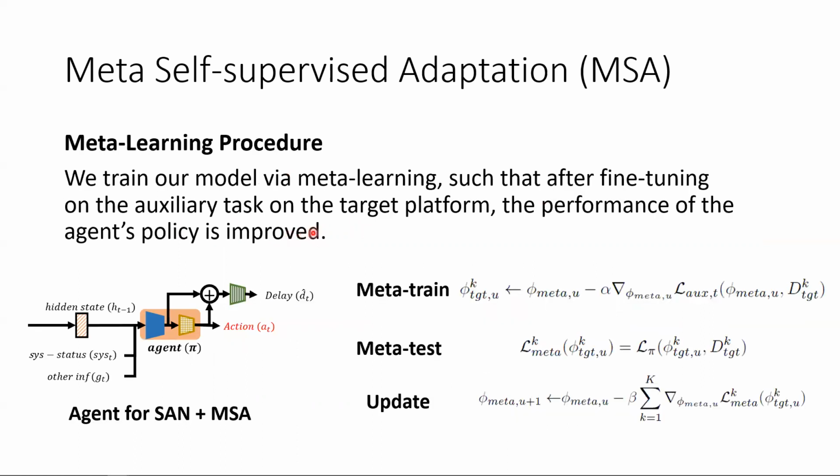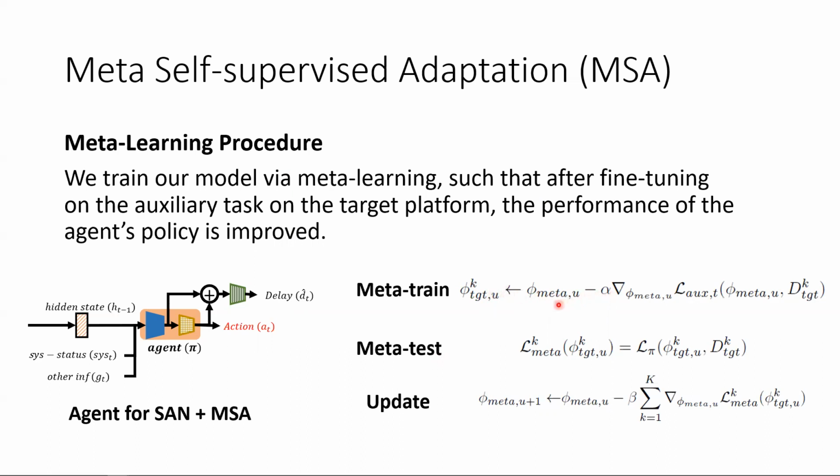Here, we use meta-learning to train our model such that after fine-tuning on the auxiliary task, which is delay prediction on the target platform, the performance of the agent's policy is improved. First, we denote the delay prediction task as the meta-train task and the agent's policy generation task as the meta-test task. Briefly speaking, there are 3 steps in our meta-learning algorithm. First, we have a pseudo update where we pseudo update our model on the delay prediction task.